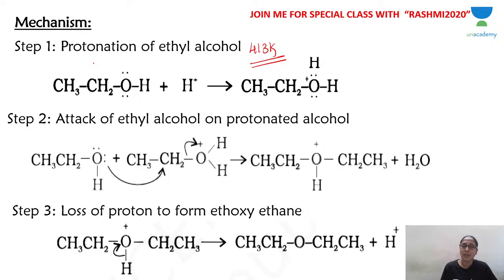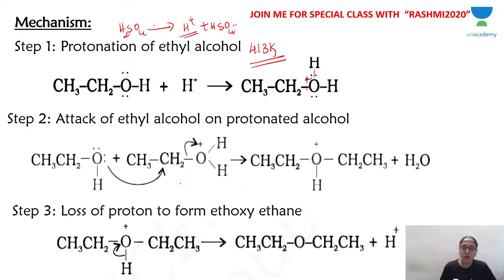Again, three steps. The first step is the same as the preparation of alkene from ethanol at 443 Kelvin: protonation of ethyl alcohol. Sulfuric acid is a strong acid. It will release H plus and HSO4 minus ions. The H plus ion from the acid gets taken up by a lone pair of electrons of oxygen. Oxygen has two lone pairs. You get protonated alcohol. Now oxygen has three bonds around it, so you get a plus charge.